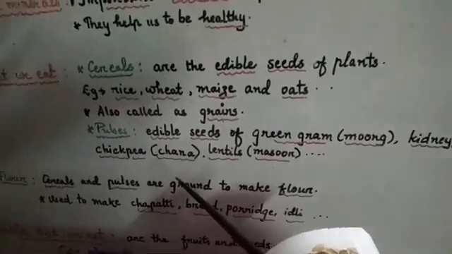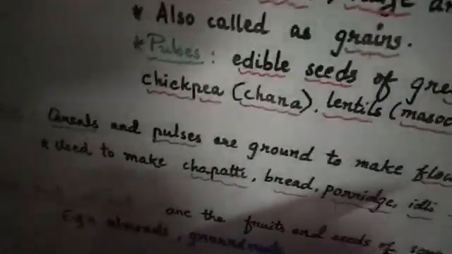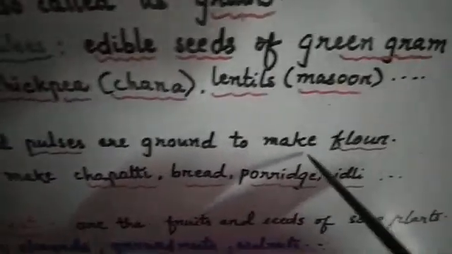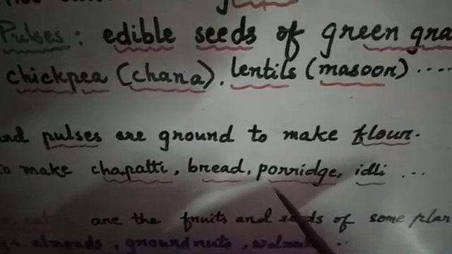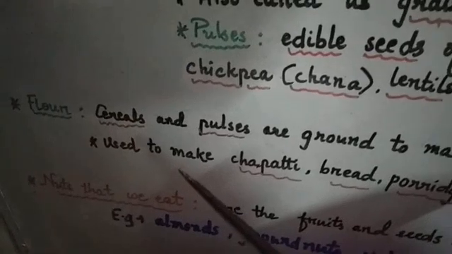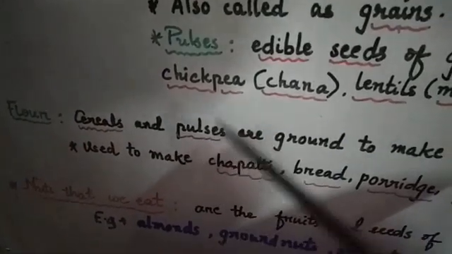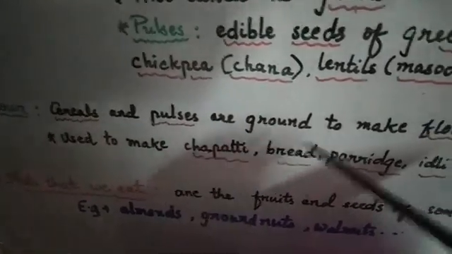Now we will see what flour is. Cereals and pulses are ground to make flour. This flour is used to make chapati, bread, porridge, idli. So these all are cereals and pulses. When they are ground or made into a fine paste or powder, then it becomes flour.